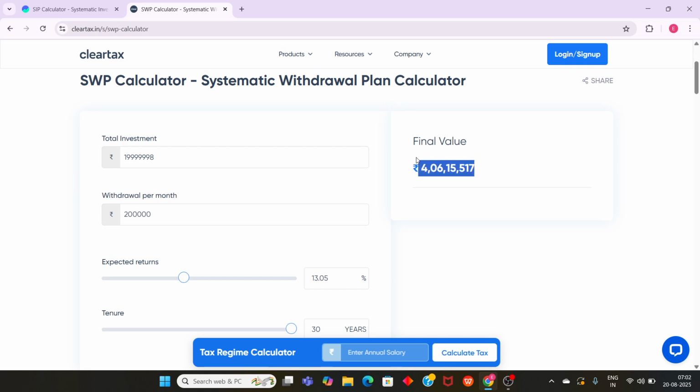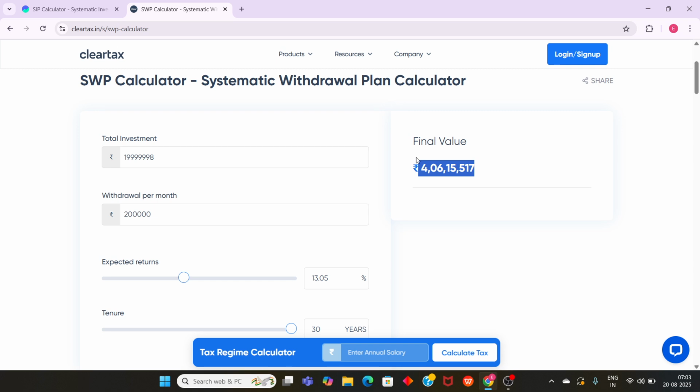You might wonder how I invested 2 crore, have already withdrawn 7 crore 20 lakhs, and still am left with 4 crore. I'll tell you the maths of how it works. From the amount of 2 crore, you withdraw 2 lakh every month. For example, in January you withdraw 2 lakh and are left with 1 crore 98 lakh. Next month you withdraw another 2 lakh and are left with 1 crore 96 lakh. Every month you withdraw 2 lakh, and whatever the leftover amount is, that amount will be compounded over the period of time.